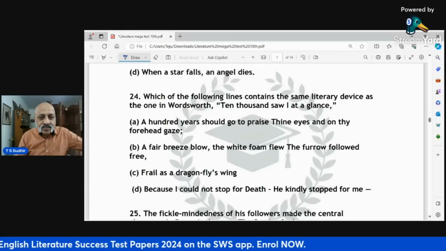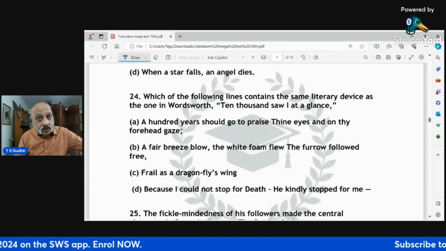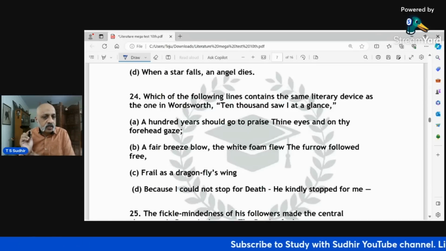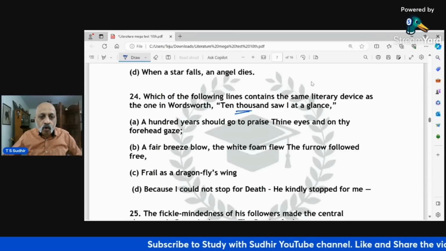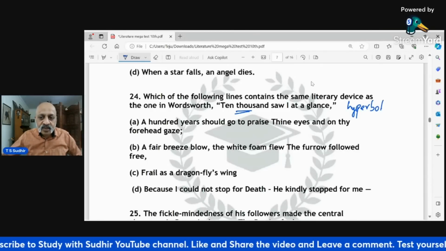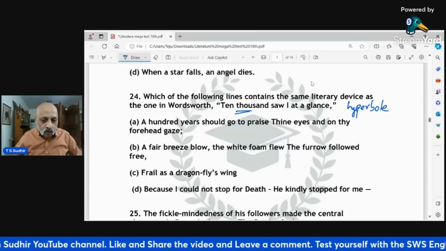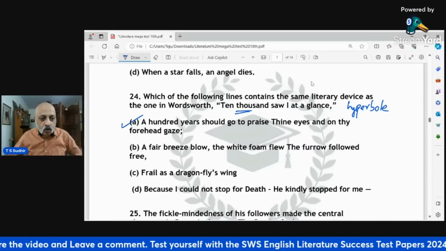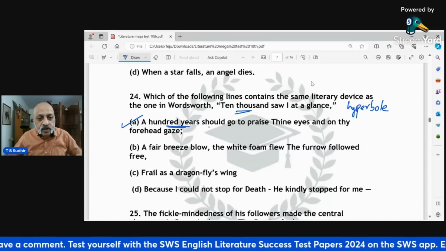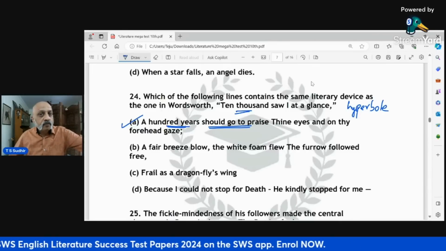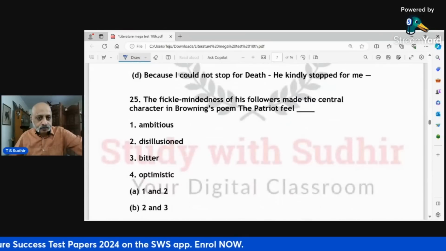Which of the following lines contains the same literary device as the one in Wordsworth's Daffodils? "Ten thousand saw I at a glance." "A hundred years." So this is a case of a hyperbole, right? Ten thousand. Okay. So this is a case of a hyperbole. So of all these ones, 24A is the one which is the closest, because here also talking about a hundred years should go to praise, again a case of a hyperbole which has been used in some other poem.